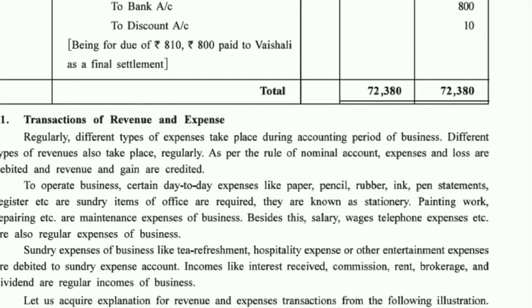The names of expenses are always debited and the names of revenues are always credited. Okay. If we pay the expenses with the help of cash, then expenses account debit to cash. If we pay with the help of check, then expenses account debit to bank. And regarding income, if we receive the income via cash, then cash account debit to the name of income. And if we receive the income via check, then bank account debit to the name of income. Okay. By this way, we will make entries based on these norms.